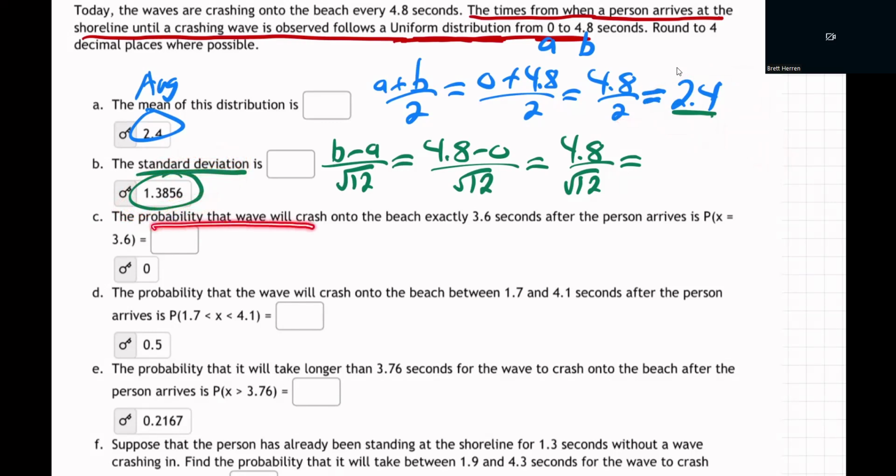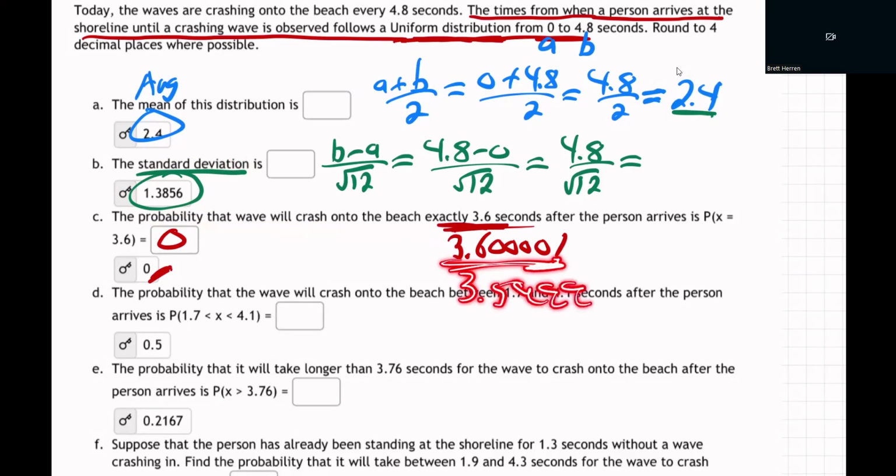Let's move on. Probability that a wave will crash exactly 3.6 seconds after they arrive at the beach, and that's 0. You might wonder, no, that could happen. It could happen exactly? No, it can't. In math and science, we're being real here. Something's never going to happen exactly 3.6. You might say, yeah, I clocked it. But whatever instrument you have in real life, it probably was 3.6000001, a little bit longer, or maybe just a little bit short, 3.599999987, or something. It's not going to ever be exact. In math and science, when we say exactly, we mean exactly. There's no way in the world it's going to be exactly anything.